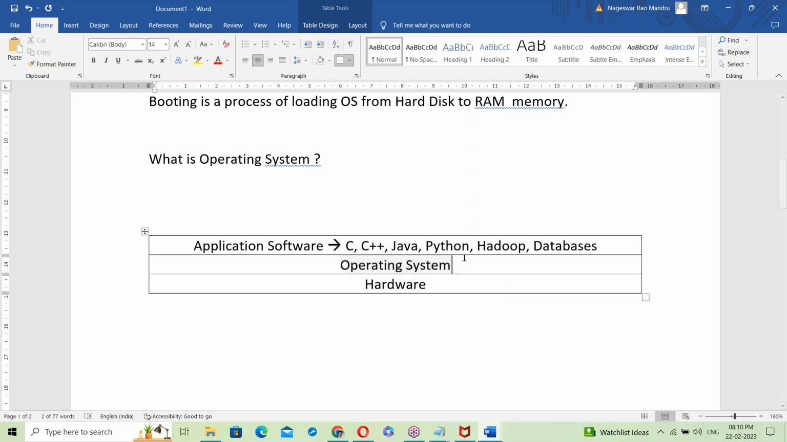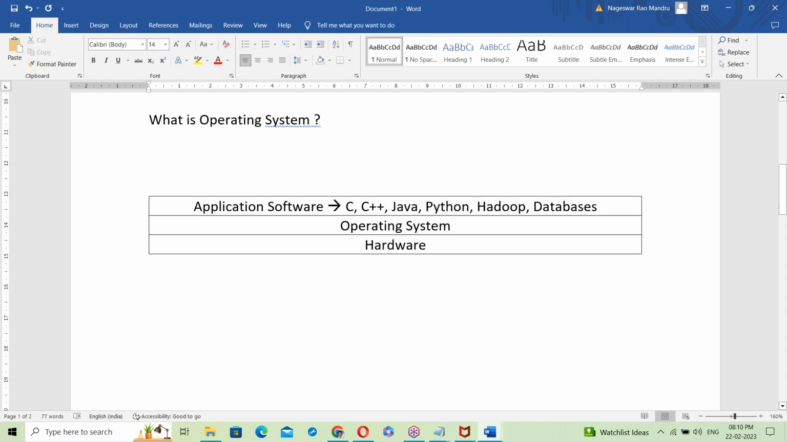On top of OS only, all these programs are running here. So what is OS here? It's acting like a platform, and on top of it, all are running. So what is OS? OS means, yes, it's a platform. What is OS? Simple answer: it's a platform.